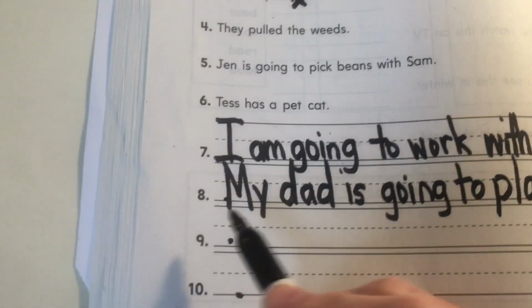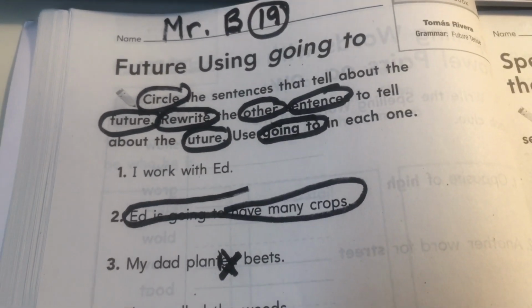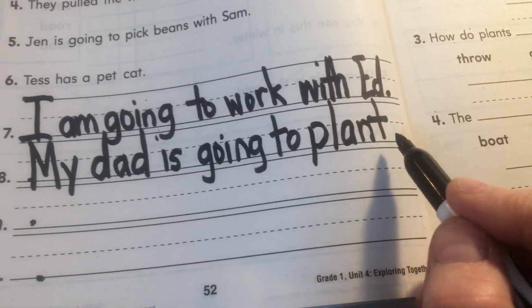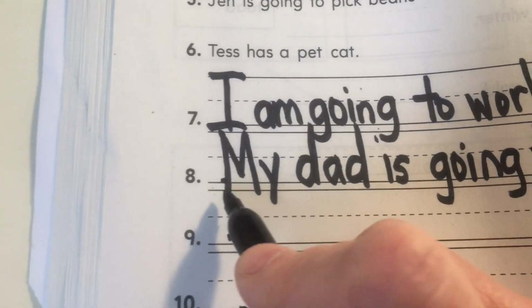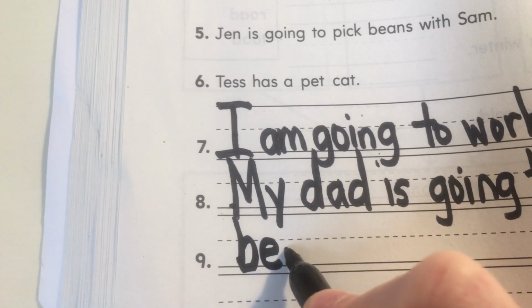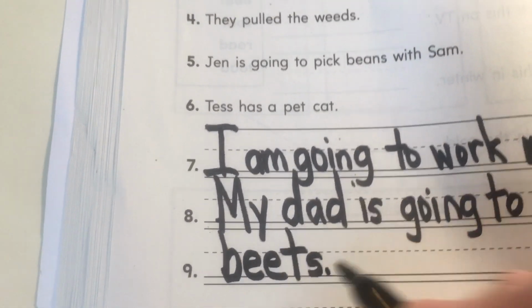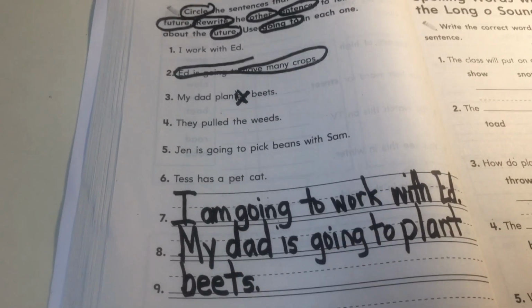Okay. My dad is going to plant what? What's he going to plant? Beets. All right, now I'm running out of room over here, so I'm going to put beets on the next line. Okay. All right.